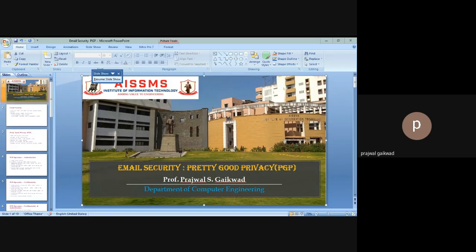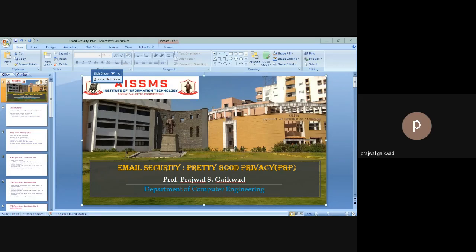Then in the fourth step, the receiver uses RSA with the sender's public key to decrypt and recover the hash code. The fifth step is the receiver verifies the received message by computing its hash and comparing it with the decrypted hash code. So this operation confirms the authentication.